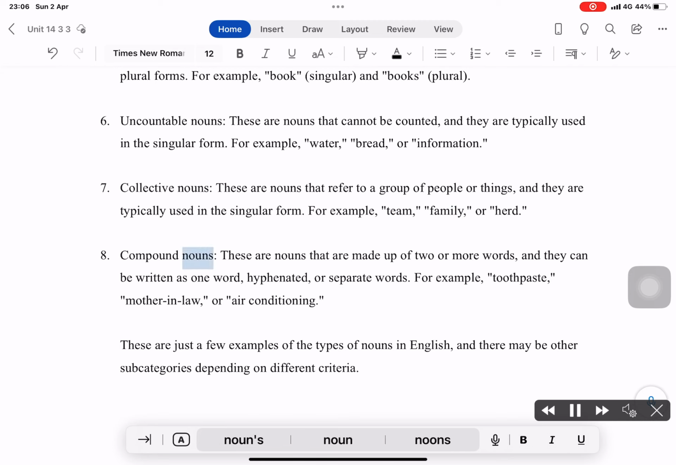Compound nouns. These are nouns that are made up of two or more words, and they can be written as one word, hyphenated, or separate words. For example, toothpaste, mother-in-law, or air conditioning. These are just a few examples of the types of nouns in English, and there may be other subcategories depending on different criteria.